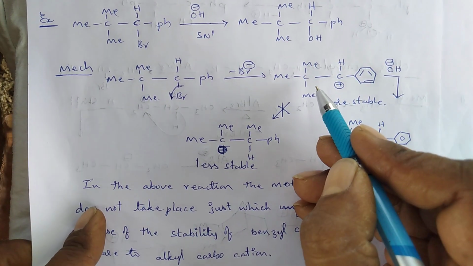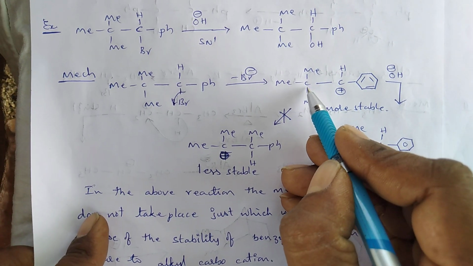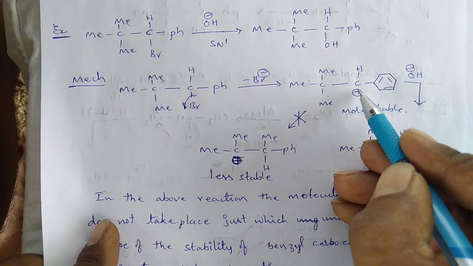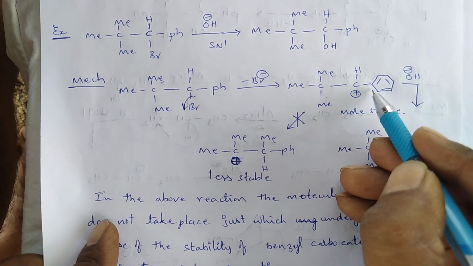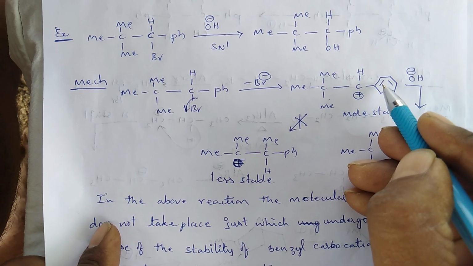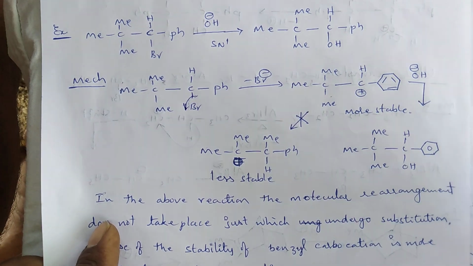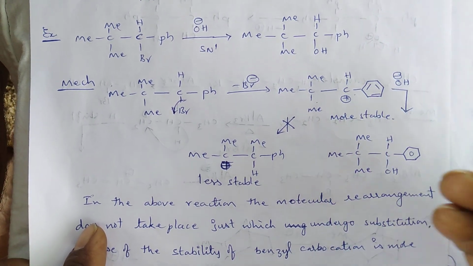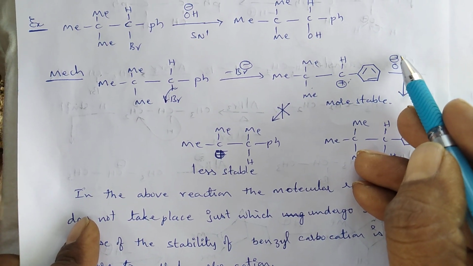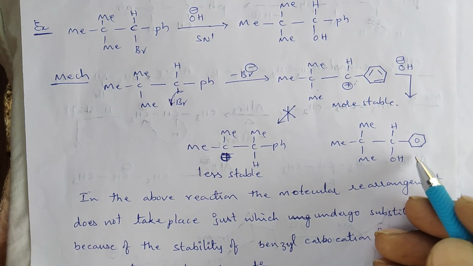The rearrangement does not take place in this reaction because, compared to a tertiary carbonium ion, this secondary benzyl carbocation is more stable, because the pi bonded electrons of the aromatic ring are involved in conjugation. Therefore, the stability of this reaction intermediate is more. Due to this reason, the OH group directly attacks this carbon center and produces the substituted product.